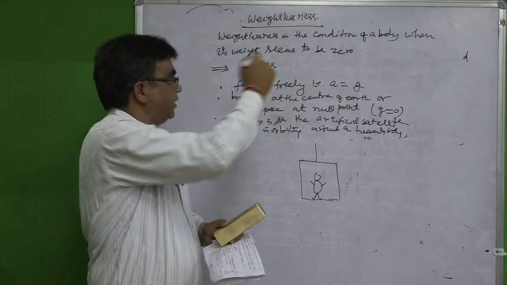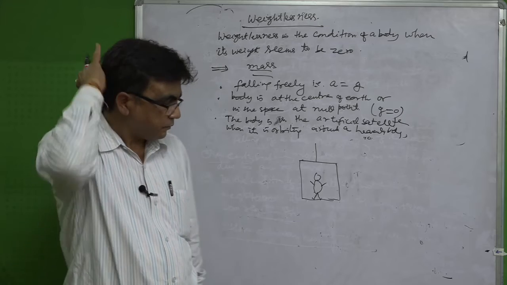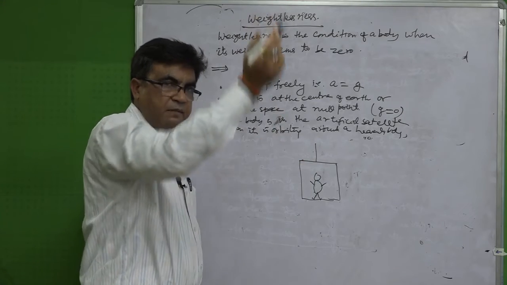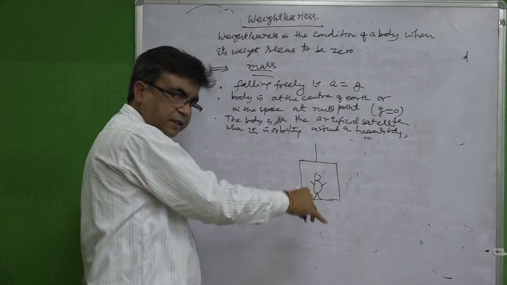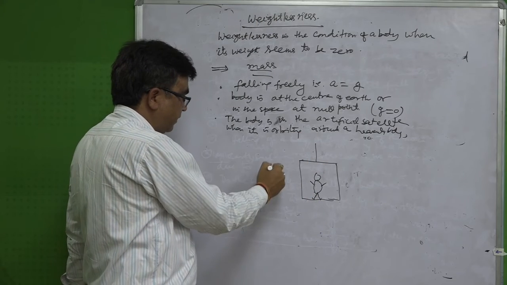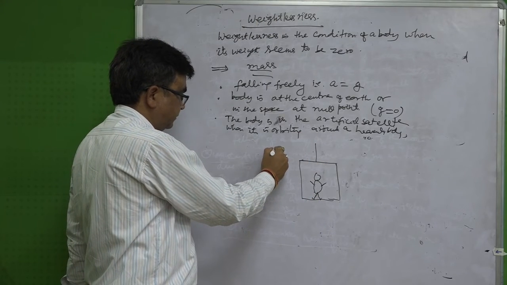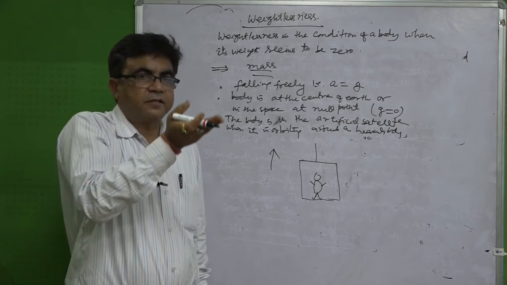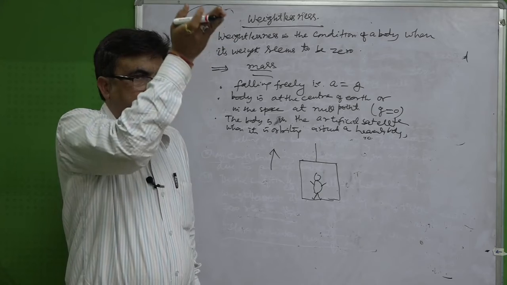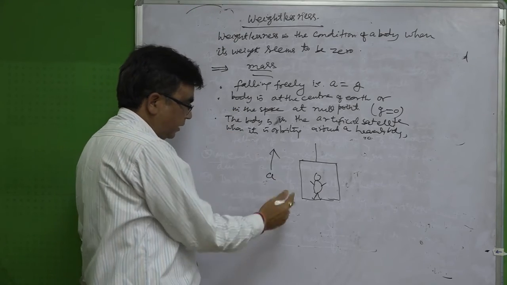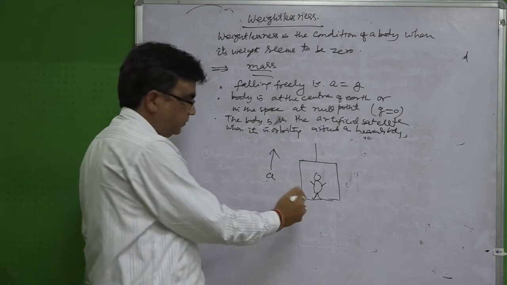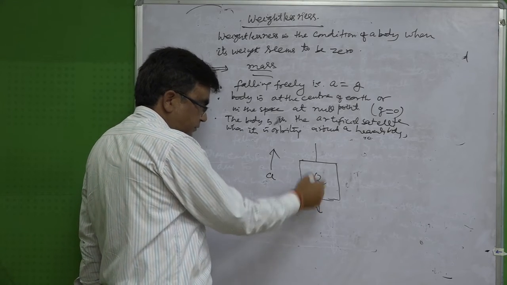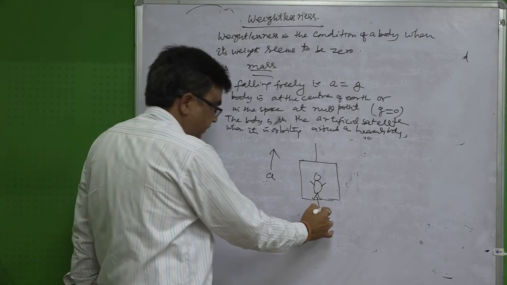The first point, falling freely when a equals g, we will understand. So, when the lift goes up, it has got some acceleration, suppose that acceleration is a. Here, weight is acting on the floor, we are applying weight m into g on the floor of the lift.